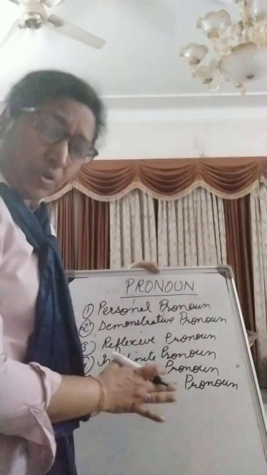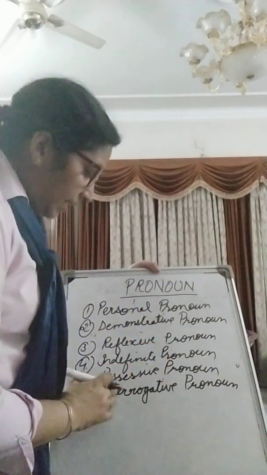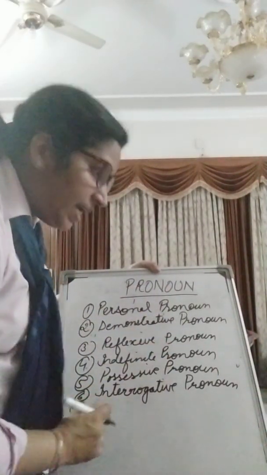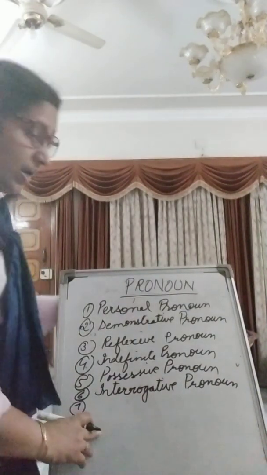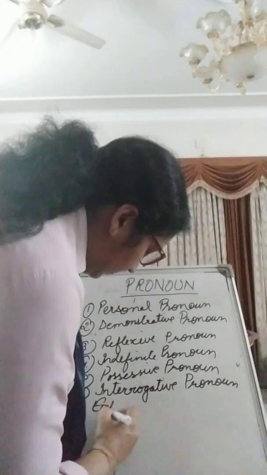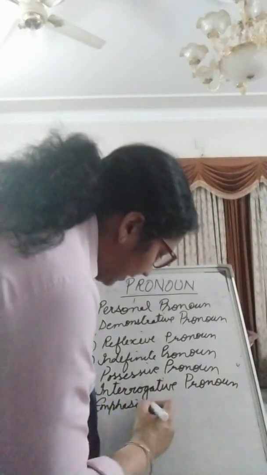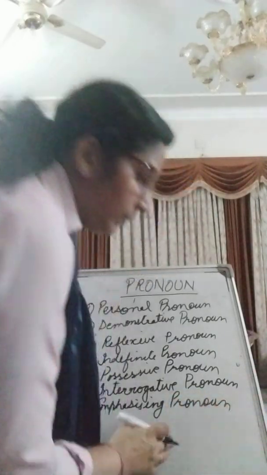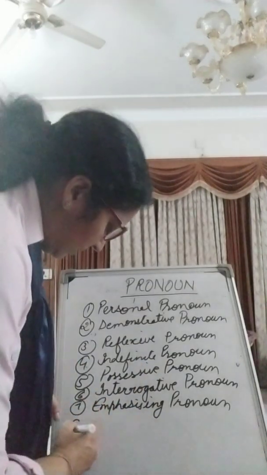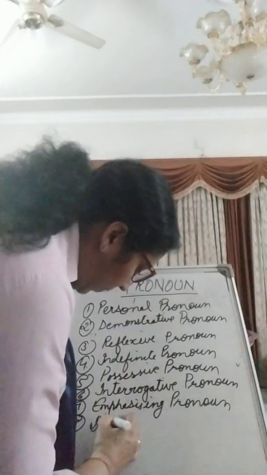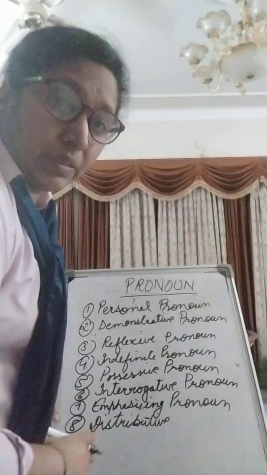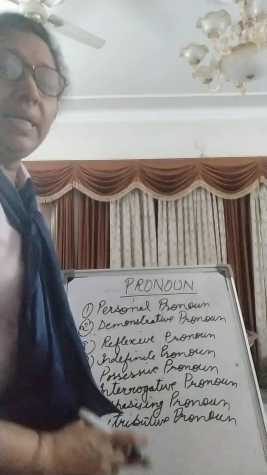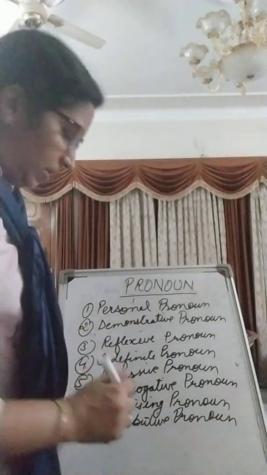Are you getting the things? We are going to discuss it one by one. Seventh is the emphasizing pronoun. Eighth is the distributive pronoun. And the last one is the relative pronoun.